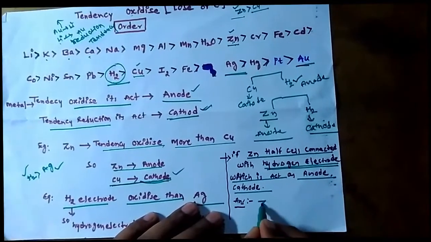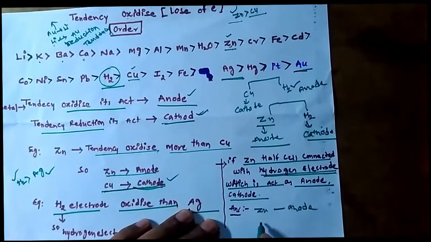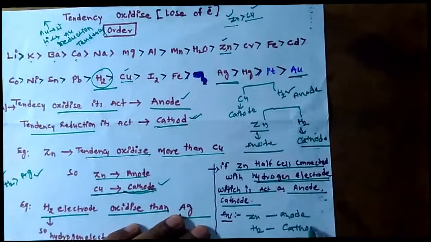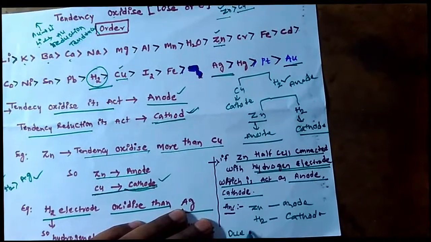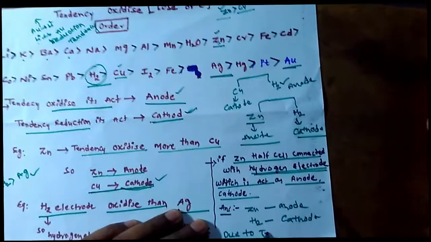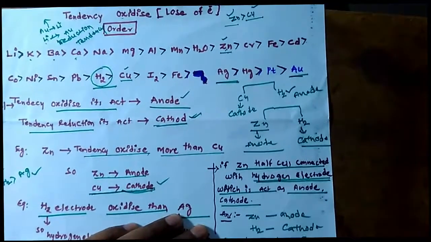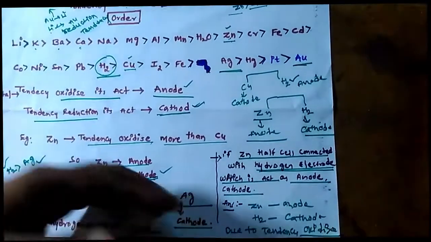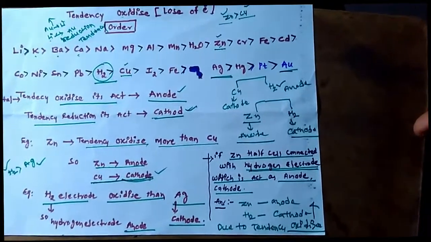Now see here: zinc is the anode, and the hydrogen electrode is the cathode due to the tendency to oxidize. The one which has more tendency to oxidize acts as an anode. Okay, simple.